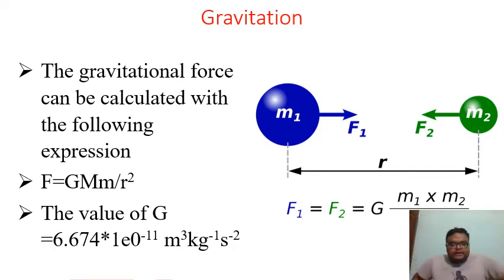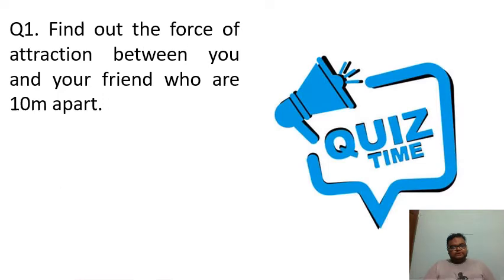So we can calculate the gravitational force with this expression, F equals G m m by r squared, right? Very good. So what is the value of G? The value of G is around 6.674 into 10 to the power minus 11, right? Very good, students. Is there any problem till here?